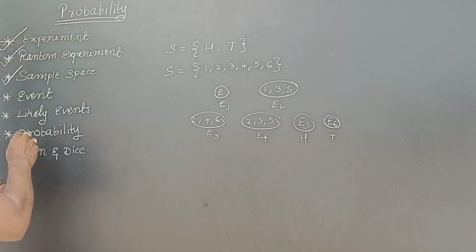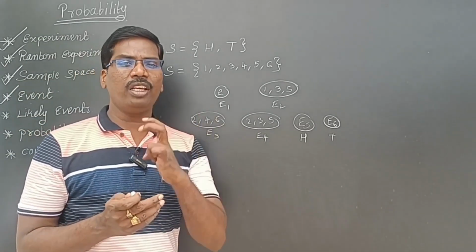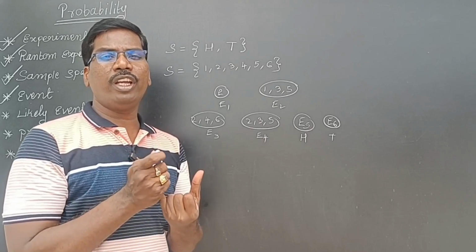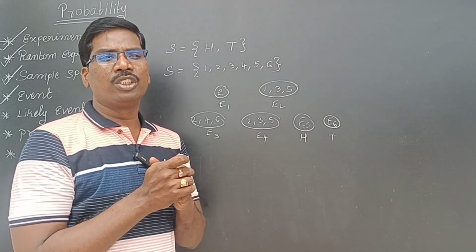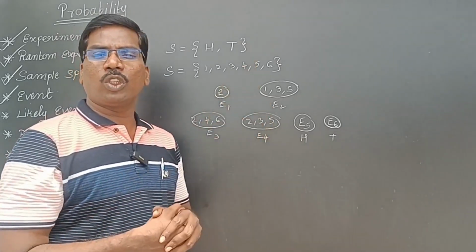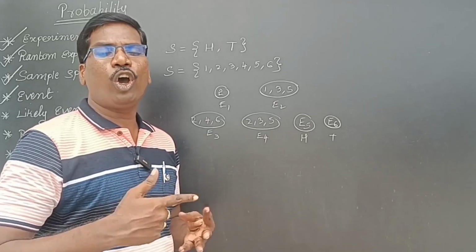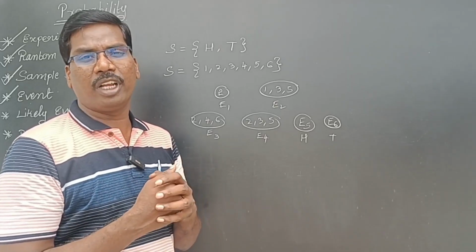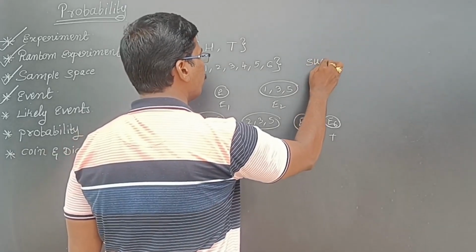In events, there are two main important things: sure event and impossible event. Sure event means, for example, I'm tossing a coin, and head or tail will come. Head or tail will come means that is a sure event.